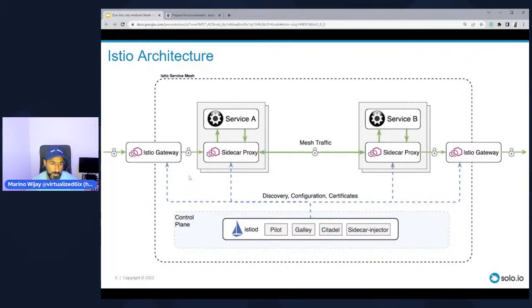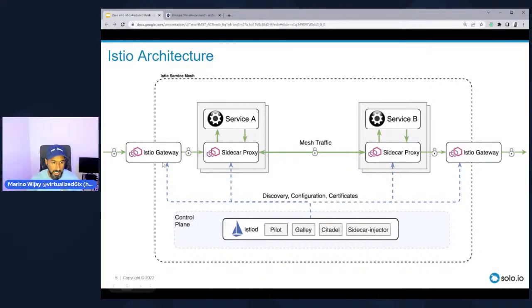Now, the other important components here are the Istio ingress gateway and egress gateway, which effectively are the entry points and exit points of our mesh. And then inside of the mesh, we always have these sidecar proxies that work alongside our main service or container. And these sidecar proxies proxy connections, forming the encryption between other sidecars using this mTLS or mutual TLS capability. And then they're also providing observability points for our service to tell us if there are any sort of HTTP failures or if there's latency in the traffic request path, or any sort of logs that we might want to derive from the service itself.